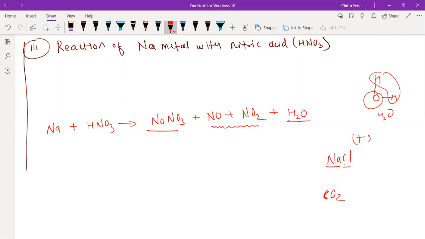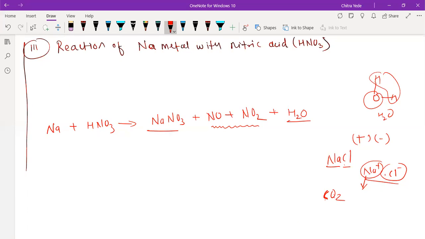Okay, so in NaCl, sodium has a positive charge and chlorine has a negative charge. So the positive charge we are writing first and the negative charge we are writing later on. Even while writing the name, we are writing sodium first. How can we classify it into positive and negative charges? See, when they are going to form the compound, they are losing electrons.